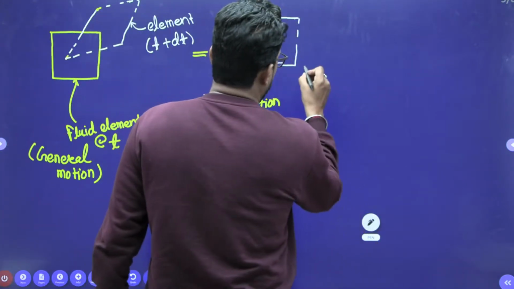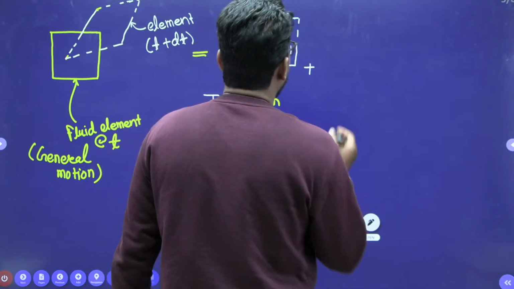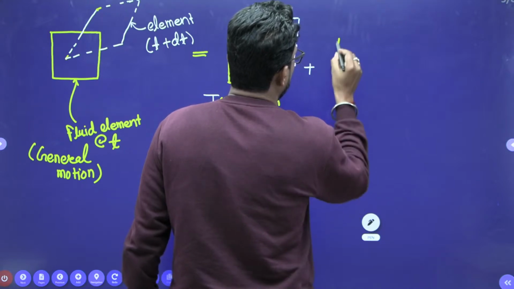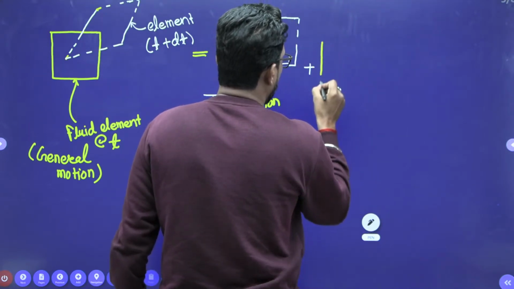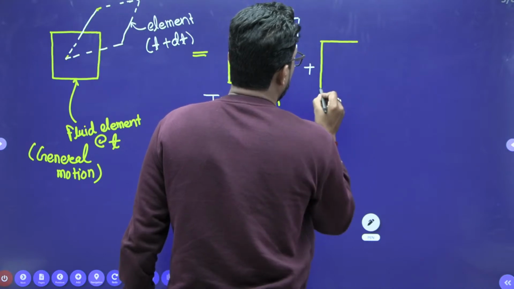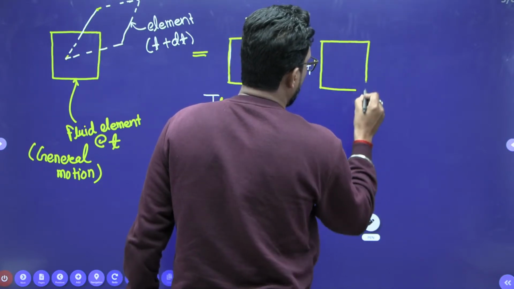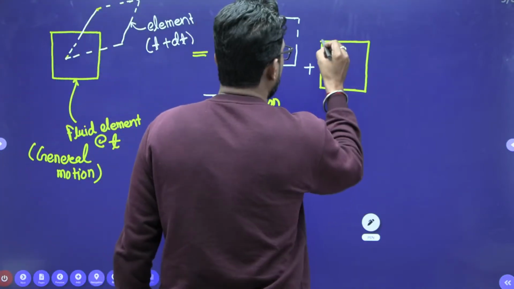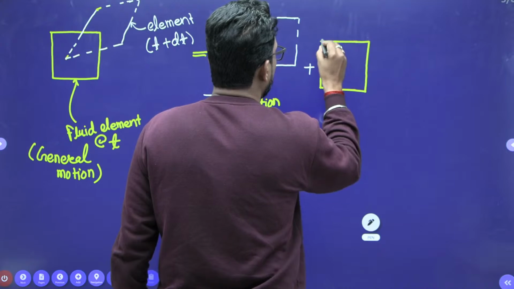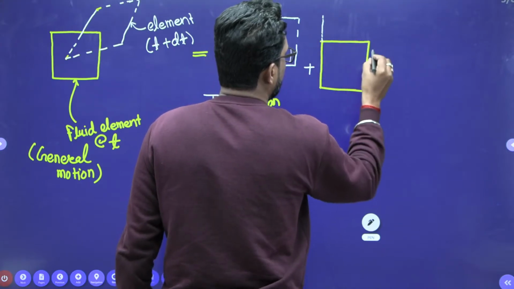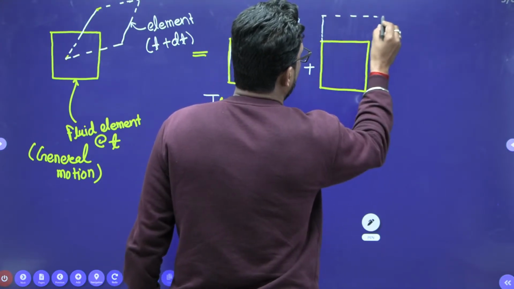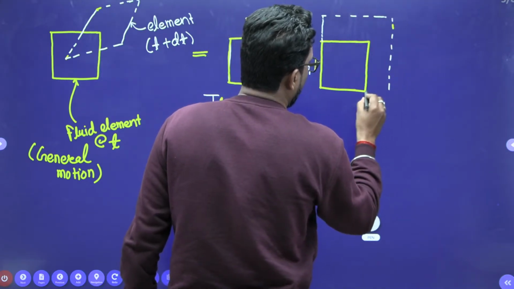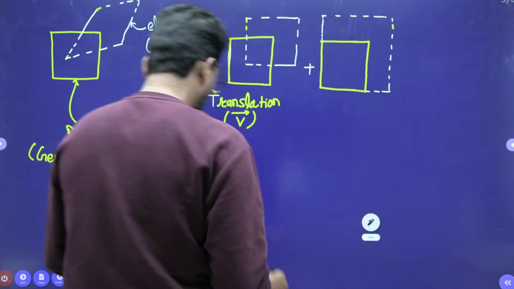Now plus there is a linear deformation. This is our fluid element, and it will deform linearly like that.